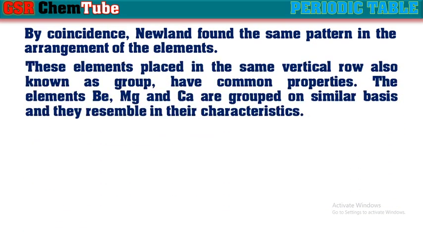These elements placed in the same vertical row, also known as group, have common properties. For example, the elements beryllium, magnesium, calcium are grouped on similar basis and they resemble in their chemical characteristics.